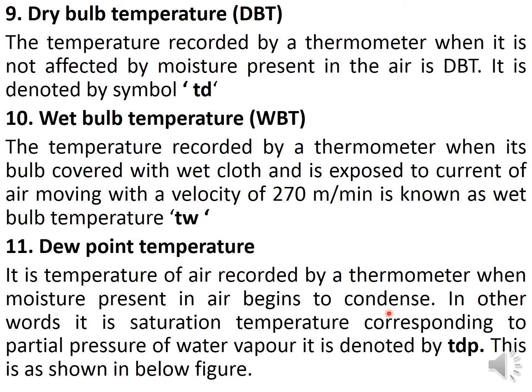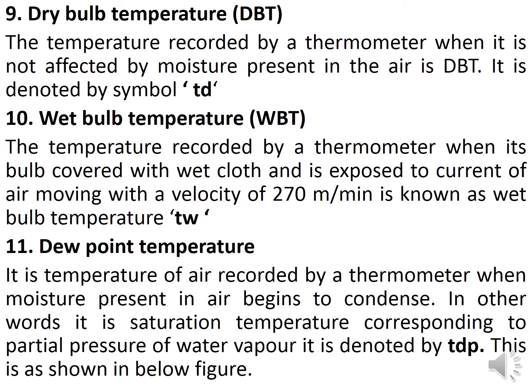Where is that moisture coming from? From the air. Due to the very low temperature, the air which contains that moisture will condense and form water particles. In other words, it is the saturation temperature corresponding to the partial pressure of water vapor. It is denoted as TDP.